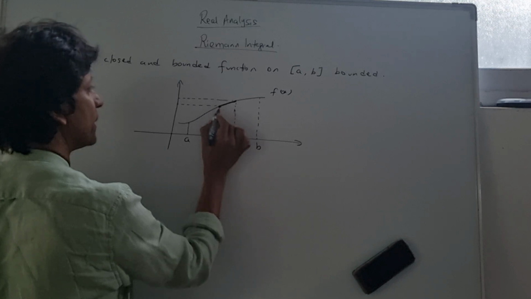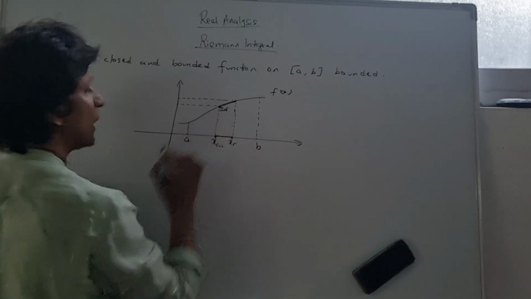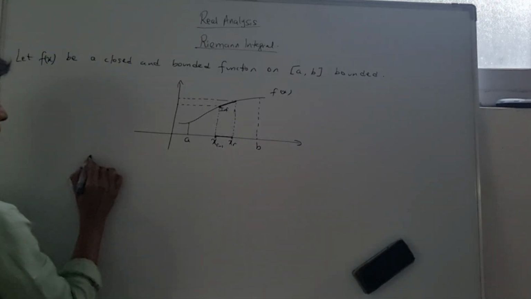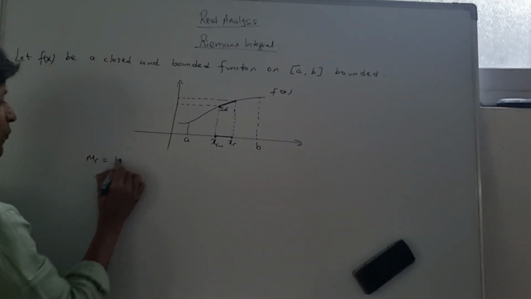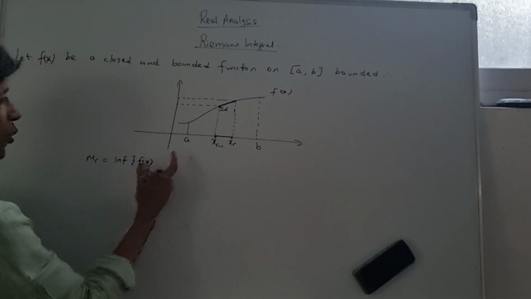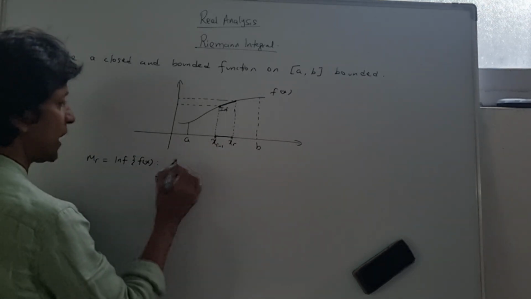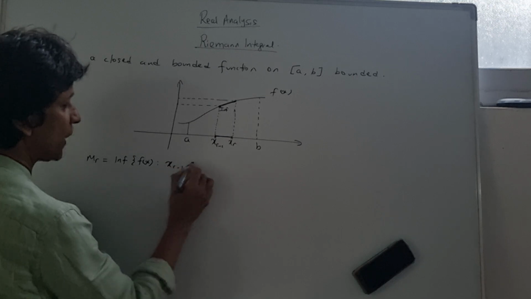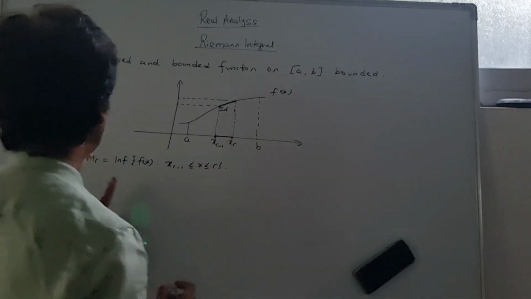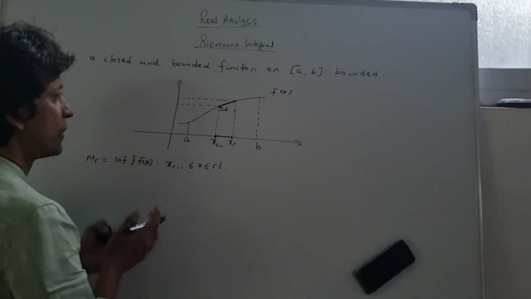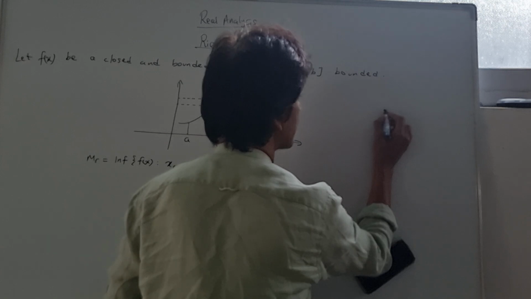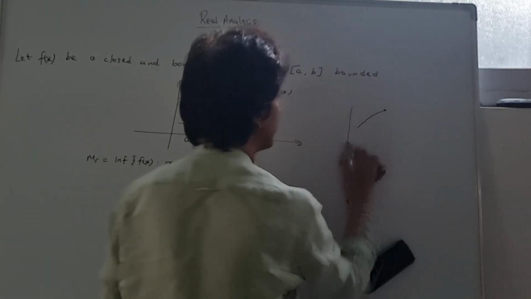And this value here is called the infimum. So we could talk about the infimum, which is basically denoted by small m_r. Small m_r is our infimum of f(x) over that interval, such that x_{r-1} is less than or equal to x, which is less than or equal to x_r. And why do we call it the infimum? If you look at this interval here, it starts here, goes down here.